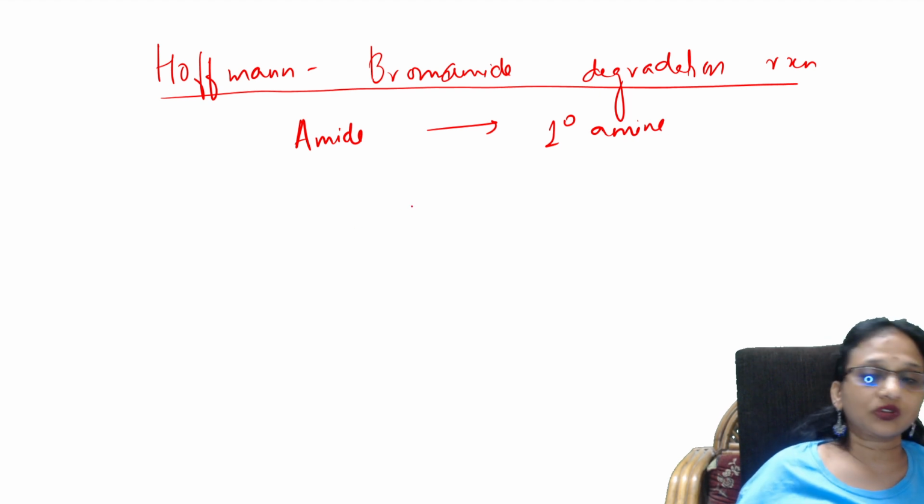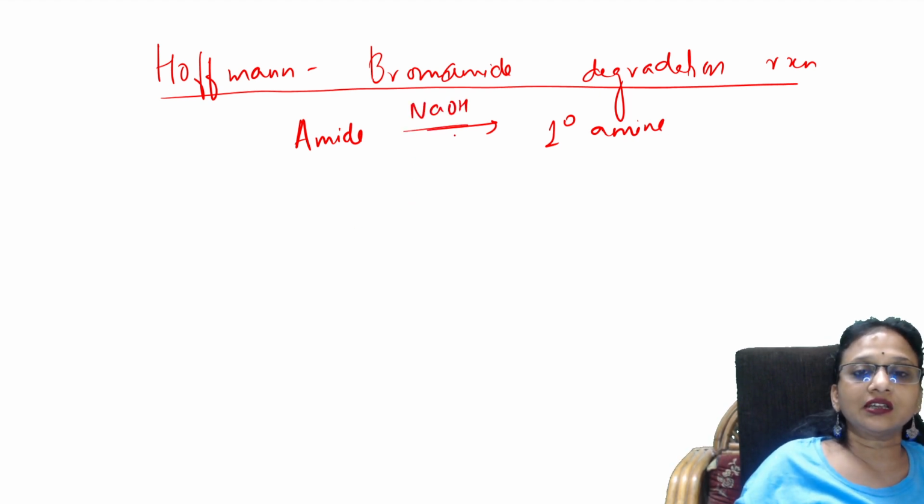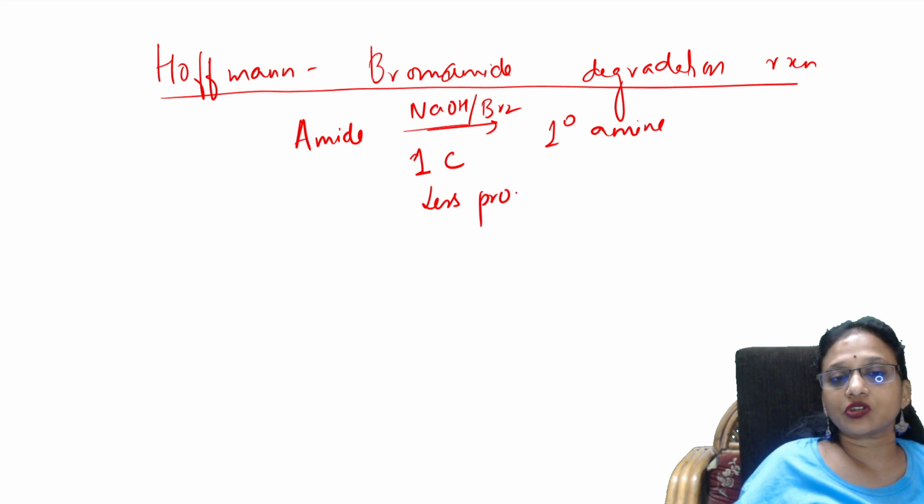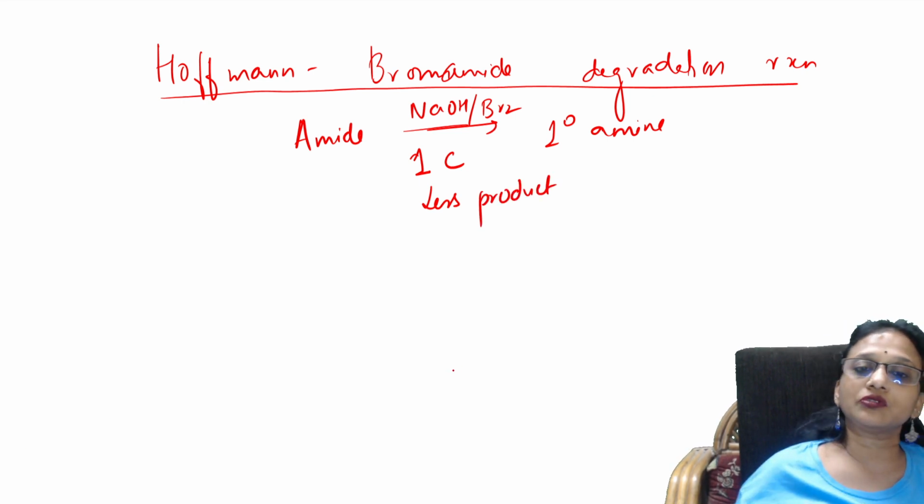What you require is sodium hydroxide in the presence of bromine. What is important here is that this is a degradation reaction, meaning you will be getting a one carbon less product. Suppose in the exam you don't know, remember this. If you write it, you will get 1 mark.